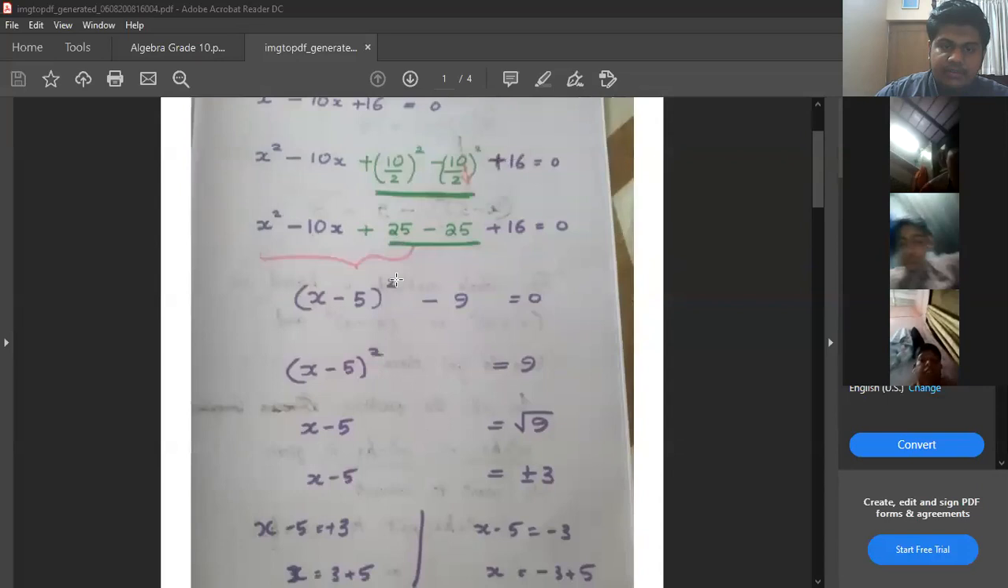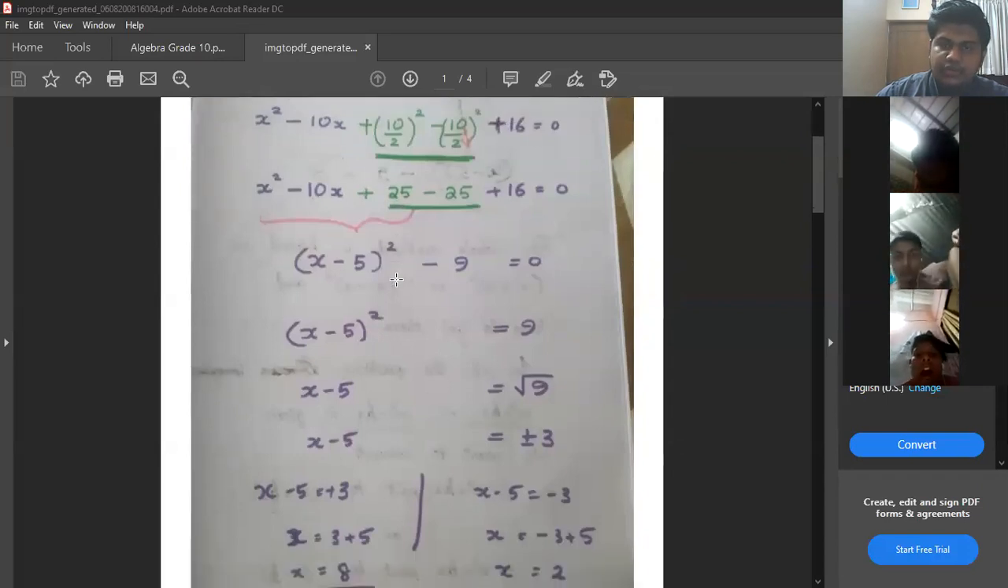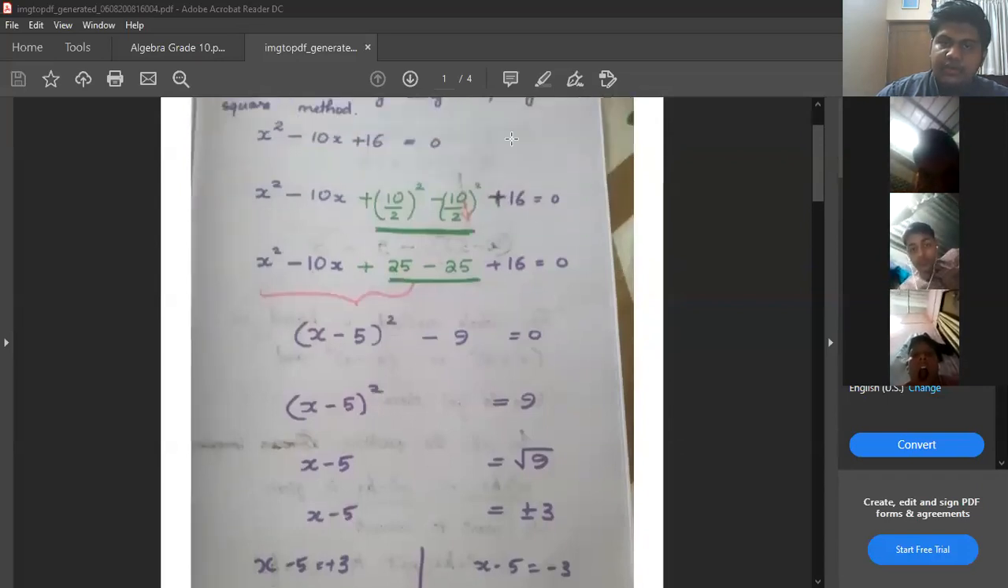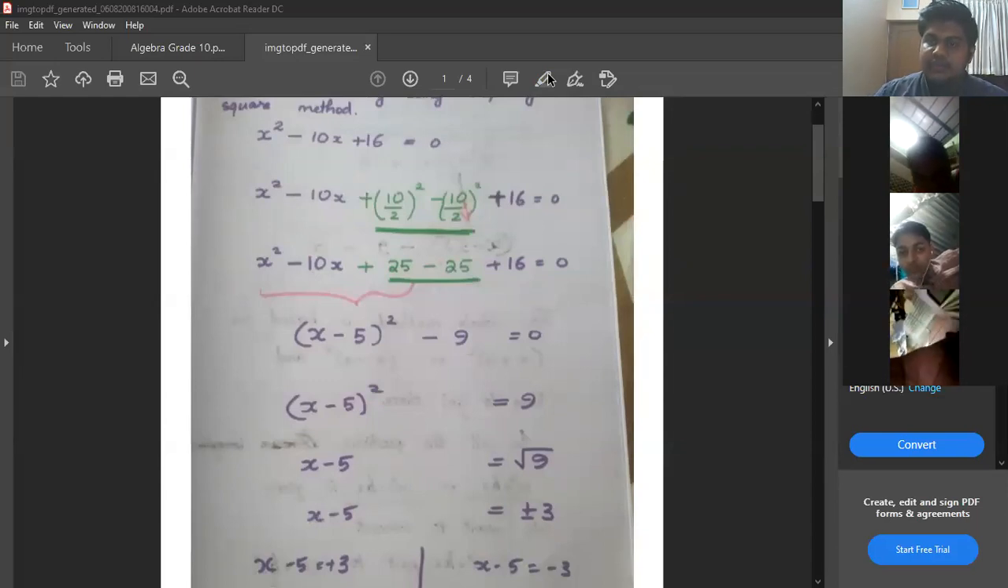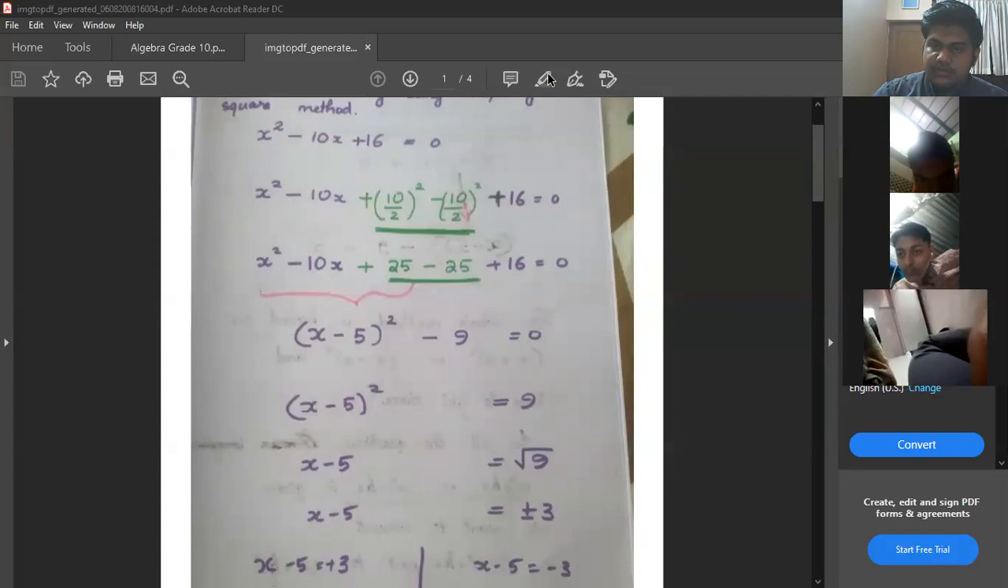The answer would be 8 and 2. Those students who got the answer as 8 and 2, your answers are correct. Yes, Saloni, you have to use the square method because that's what we're learning now. Kyayan, your answer is correct. Sujaudin, your answer is correct. Those are the only answers that I can see in the chat box.